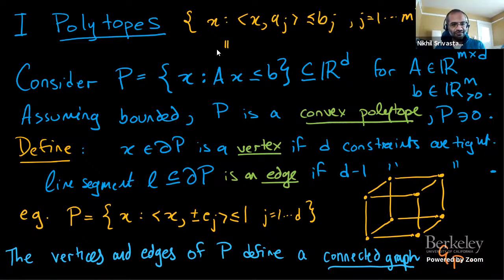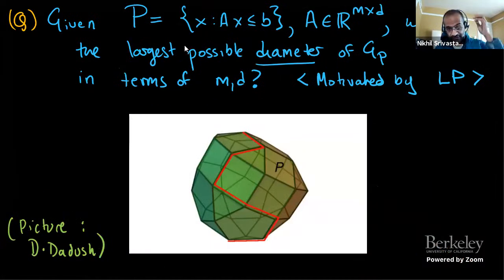So the main question we're interested in is this: given a polytope in d dimensions with m constraints that are not redundant, how large can the diameter of the one skeleton possibly be? So by diameter, I mean in the sense of graph diameter. So the maximum shortest path between two vertices in the graph, G_P. How large can this be as a function of m and d?